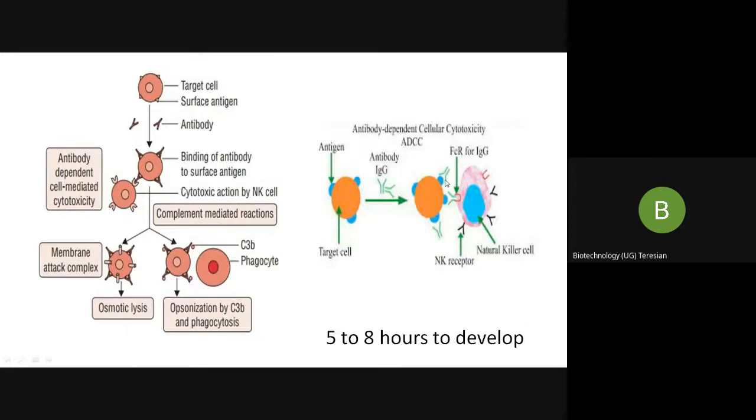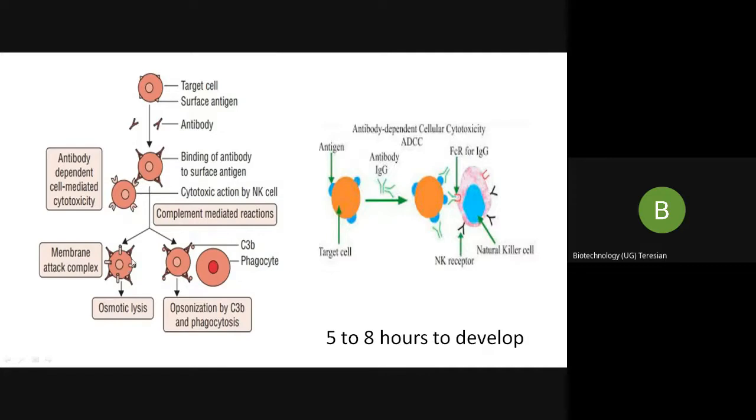This entire reaction takes about 5 to 8 hours to develop. This can also include even the complement. Apart from your autoantibodies, even complement proteins are also involved. Here you can see the complement proteins, particularly the classical pathway. In the classical pathway, the complement becomes activated only when it binds to the Fc region of your antibody. So now our antibody is bound to our antigen of the host cell.